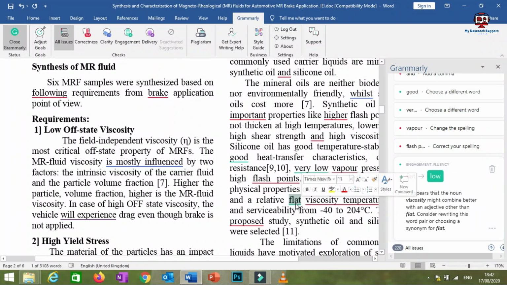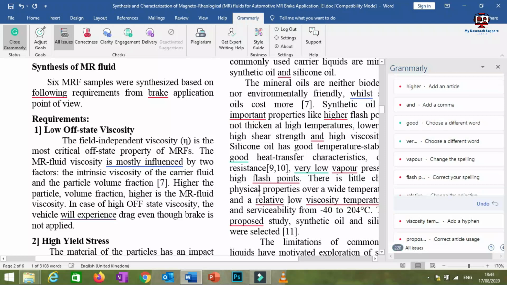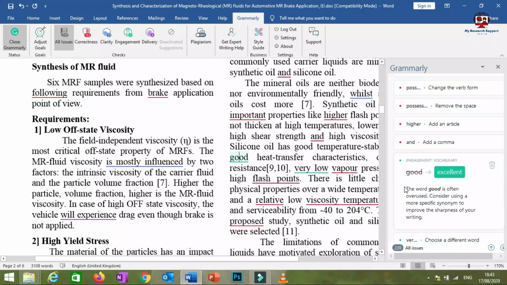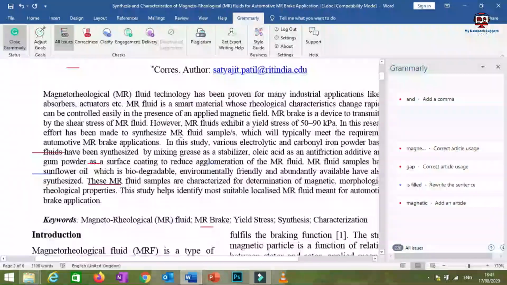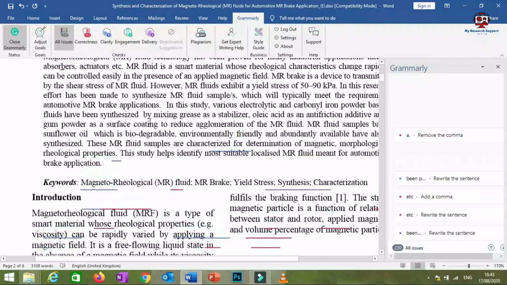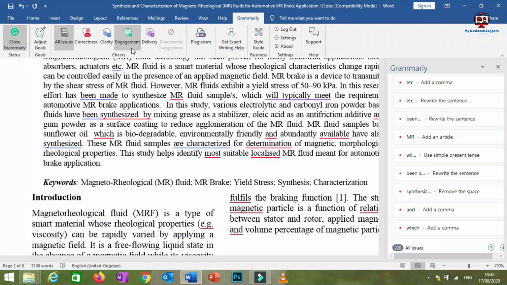This word is not wrong, but Grammarly is suggesting that you can use an alternate word, maybe similar words. In the case of flat viscosity, you can use low viscosity. And this is a technical word because I have selected the technical option in the goal. So I can replace it with this, low, and it will be corrected. Similarly, for good you can use excellent. These types of similar words you will be able to replace, and this is possible with the help of Grammarly. So this is the third option, engagement, and the next option is delivery.